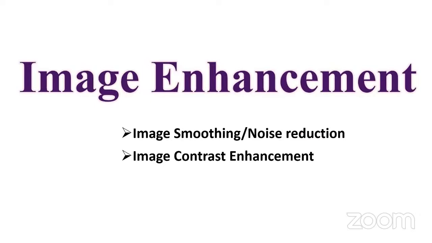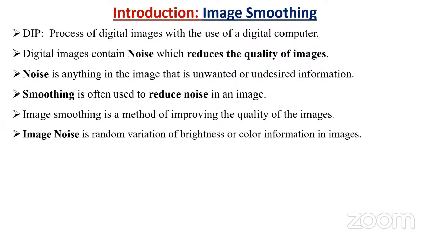So how are we going to do contrast enhancement? That technique also we are going to discuss, as well as do hands-on. Whatever techniques I discuss, we are going to implement the same by using MATLAB. And blur reduction, we will also see how to reduce blurring. These are the main image enhancement techniques, and we will see them one by one: the image smoothing concept, with examples and hands-on by using MATLAB. Whatever commands we are going to use are almost the same if you are executing in Scilab also. So this is a brief introduction about image enhancement. Now we will see one by one. First we will see image smoothing.